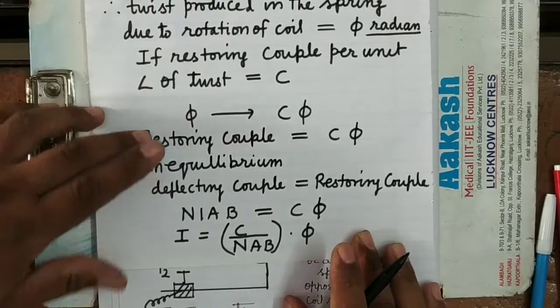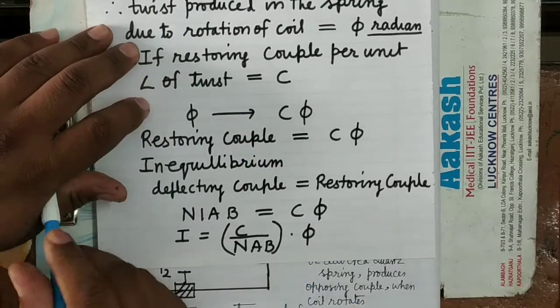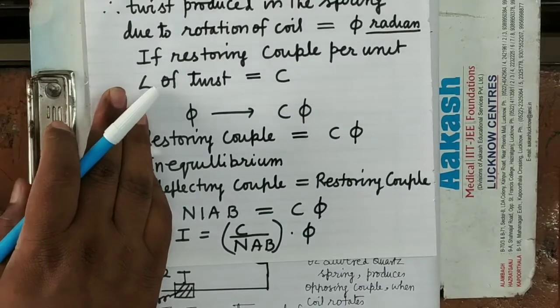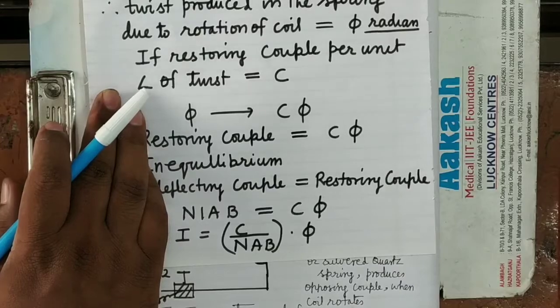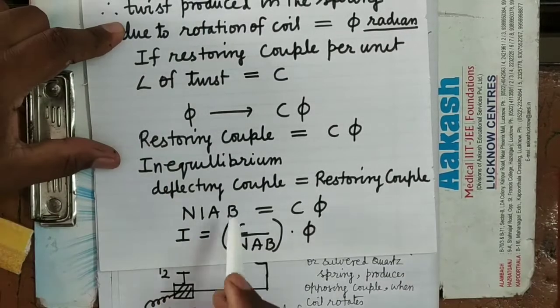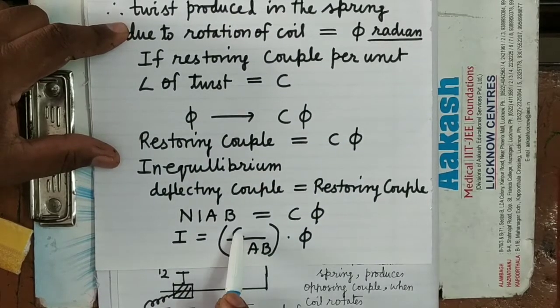Now see here, what is C upon NAB? It is the manufacturer's constant whose value is supplied by the manufacturer. Why? Because he knows the quality of the spring.